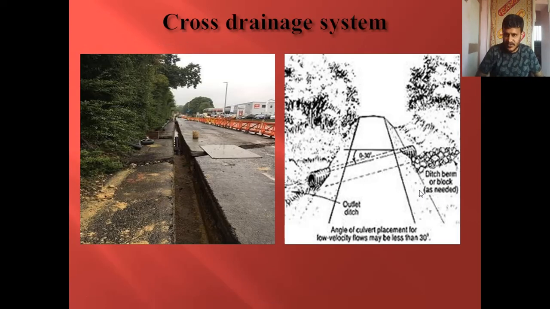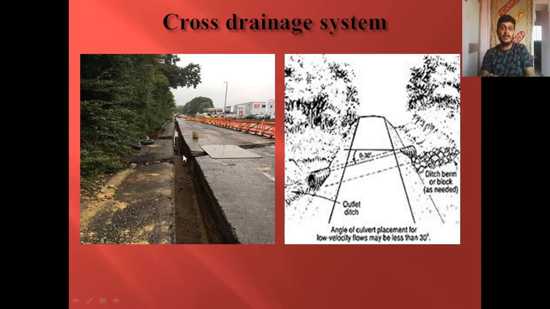The third one is cross drainage. The third component of surface drainage is cross drainage work, or CD work. Always, in order to increase the capacity of the longitudinal drains, the water being taken on this drain needs to be diverted to the nearest stream. For that reason these cross drainages are provided. The water coming from this point is collected and then diverted to that side of the road, to the nearest stream, valley, or any nearest water disposal area.